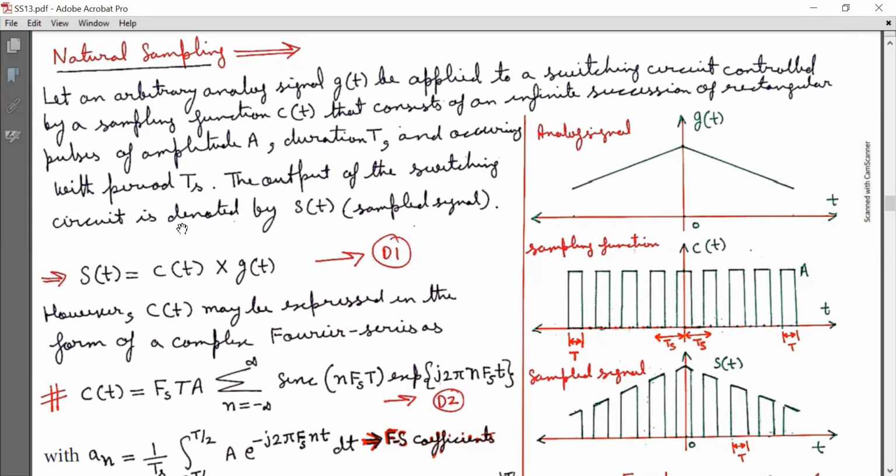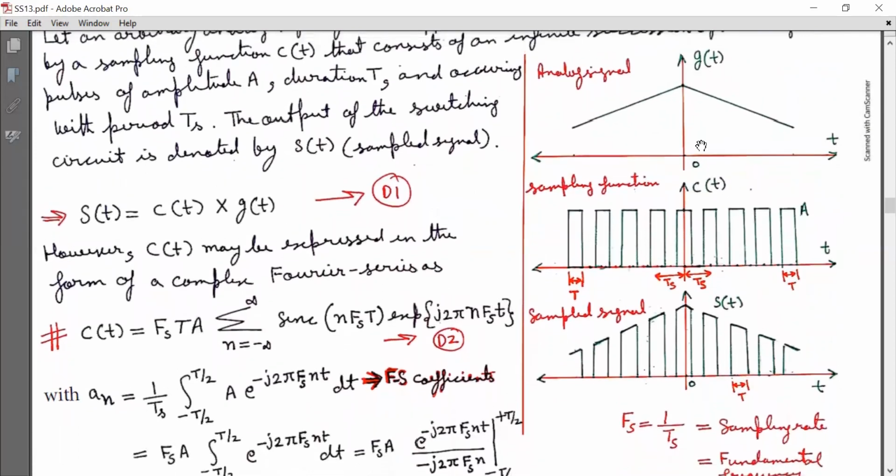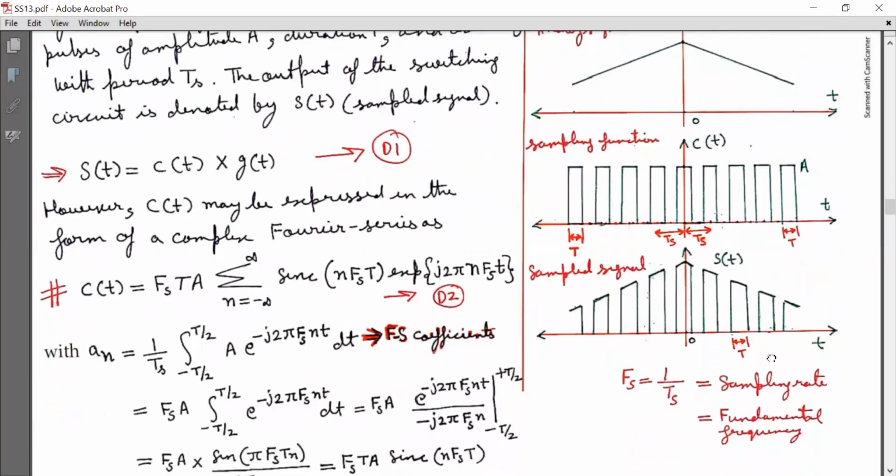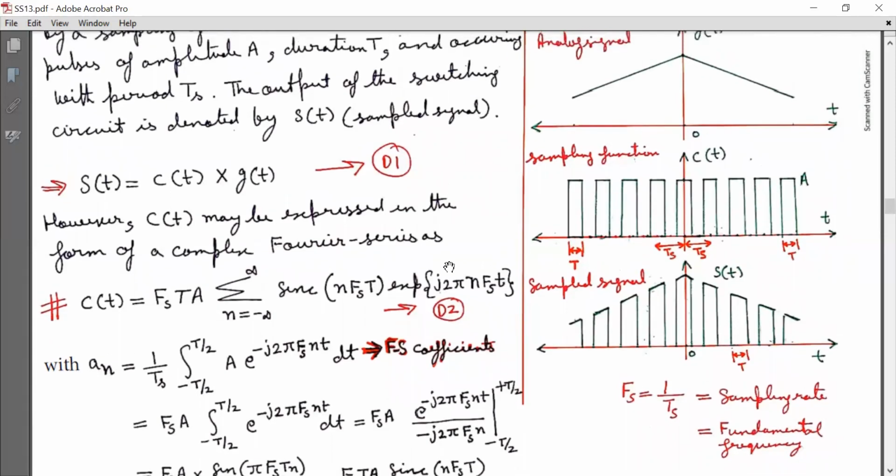The output of the switching circuit is denoted by s(t), the sampled signal, where s(t) is equal to c(t) into g(t). Now g(t) is multiplied by c(t) to give s(t) as shown. This is the sampled signal. The duration of each sample is capital T. Here Fs equal to 1 by Ts is the sampling rate, which is considered equal to the fundamental frequency. This is equation D1, s(t) equals c(t) into g(t).